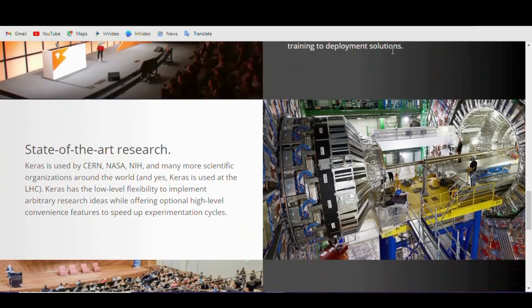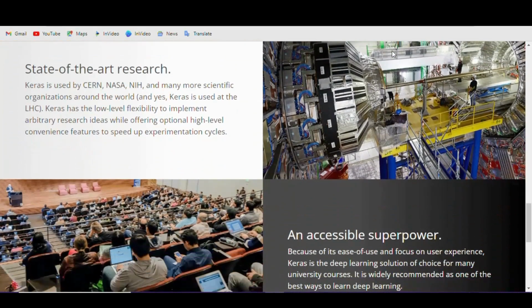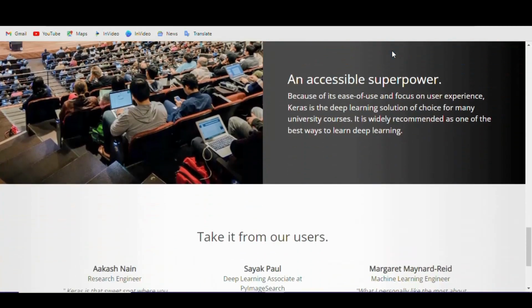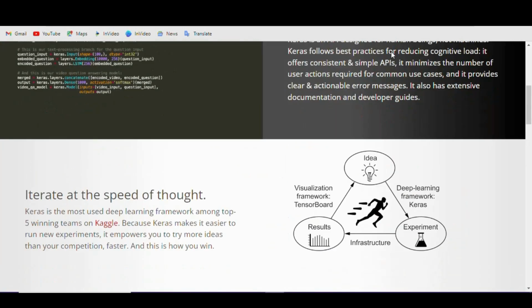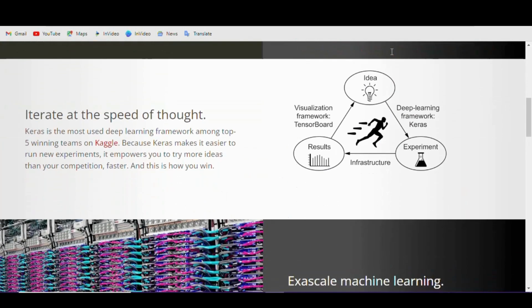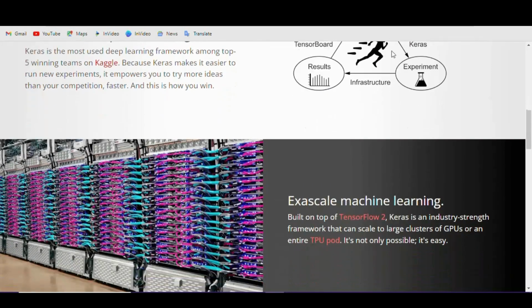Whether you're looking for a framework that's optimized for performance, ease of use, or a combination of both, there's a framework out there that's right for you. If you're just starting out with deep learning, it's a good idea to try out a few different frameworks and see which one works best for your specific use case.